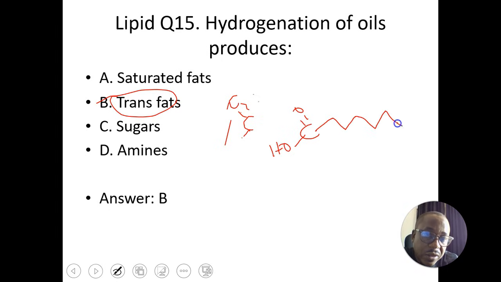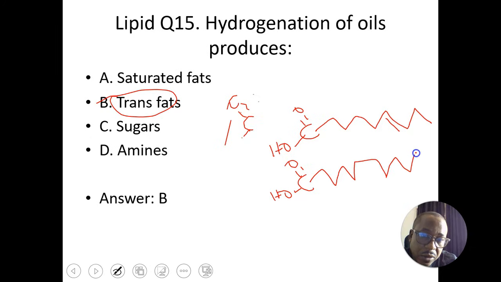It looks like this, so the double bond is somewhere like this. So that's a trans fatty acid. If it looks like this, it's a cis kind of fat. We call it cis, while this is trans fat.